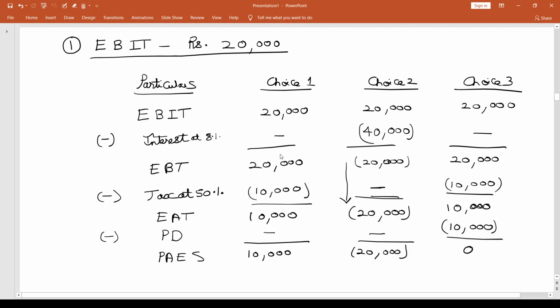Now, one discussion that I'll make here is around this preference dividend. Is this possible? In choice 3, when you actually have a preference dividend of 40,000, can you just pay 10,000 because you just have 10,000 at this level?